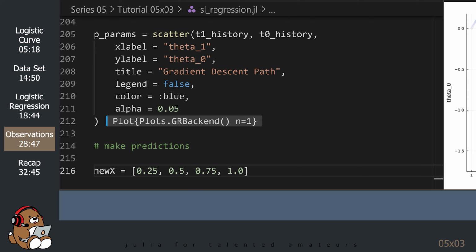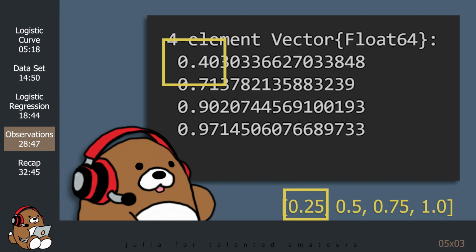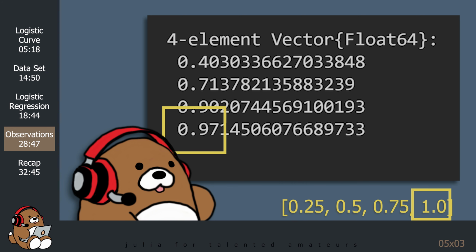So based on this machine learning generated model, the probability of a wolf spider being present when the grain size is 0.25 mm is around 40%. At the other extreme, when the grain size is 1 mm, the probability of a wolf spider being present is around 97%.